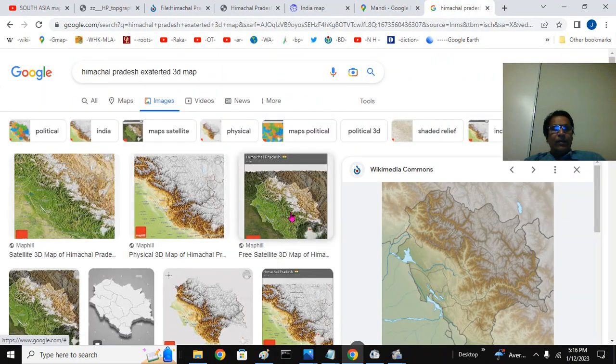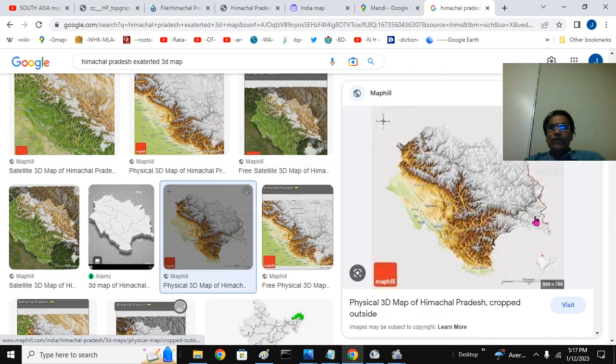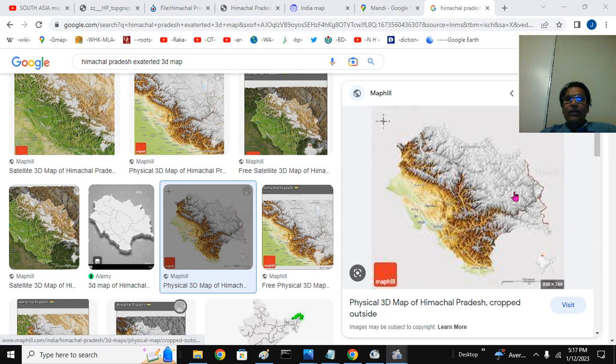So that is the Himalayan Himachal, and you can see this is the Great Himalayan Mountains. This is the Trans region, and this is the Cis region. Here the Great Himalayas, this side is the Cis, and this is the Trans.